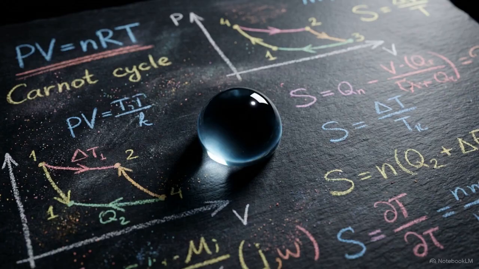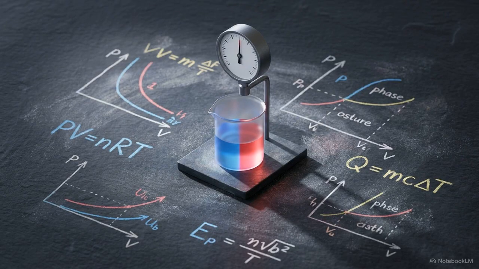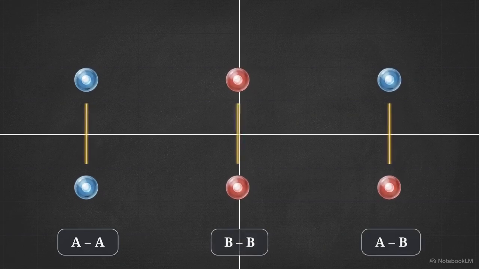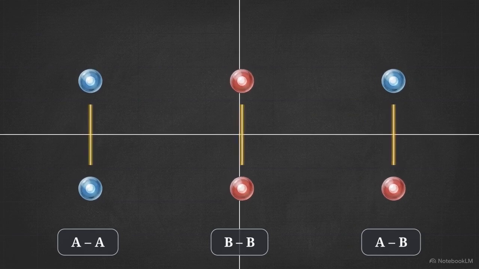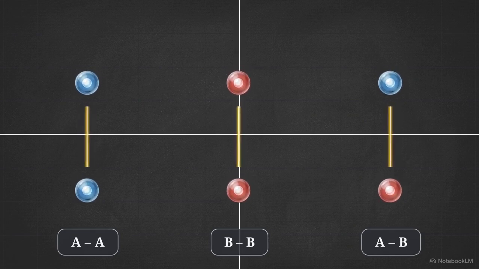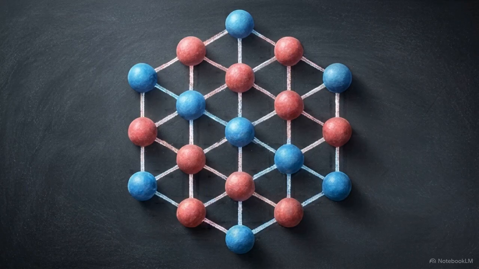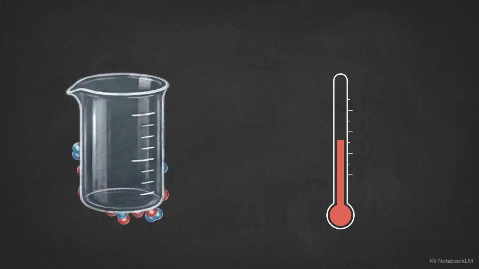We begin with a mathematical baseline, the ideal solution. This is a mixture that perfectly obeys Raoult's law, scaling its vapor pressure predictably across every possible concentration. This strict obedience requires absolute energetic symmetry. As shown in this model, the attractive force between two molecules of substance A, the force between two molecules of substance B, and the new bond between A and B must be mathematically identical. The molecules experience no energetic difference between their own kind and the foreign substance. They move and interact as if they were still a pure liquid.